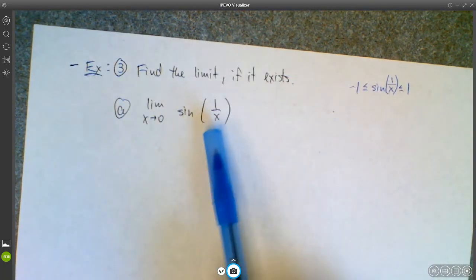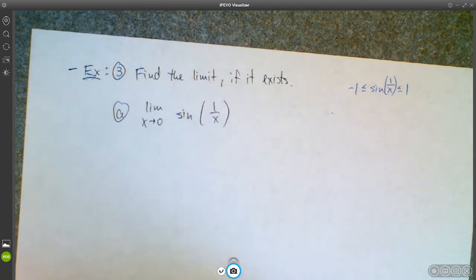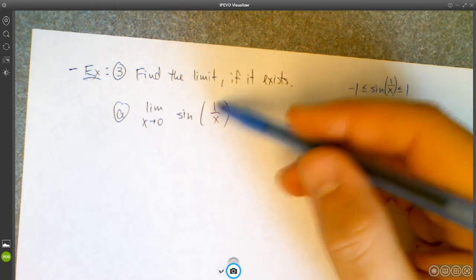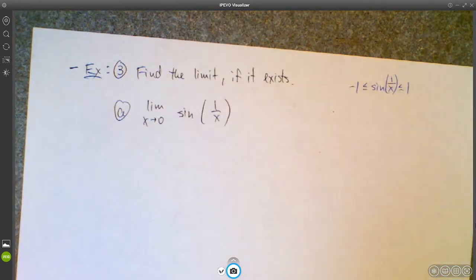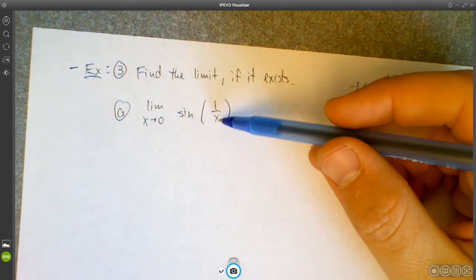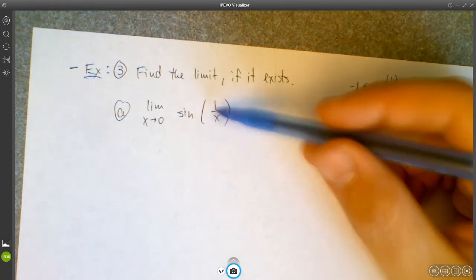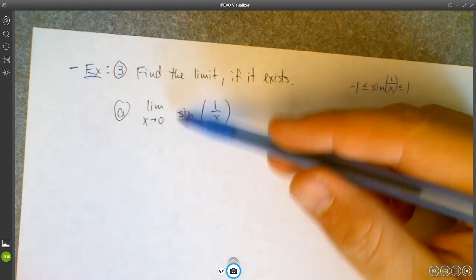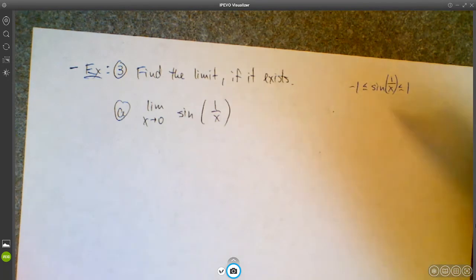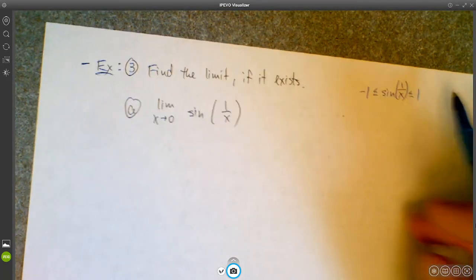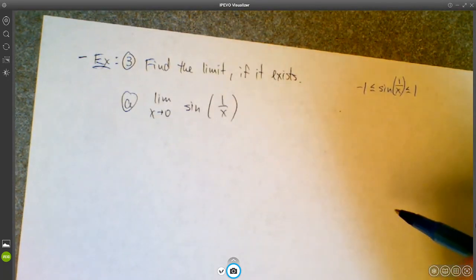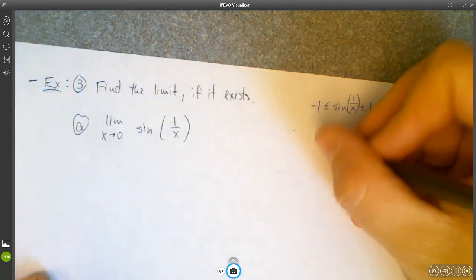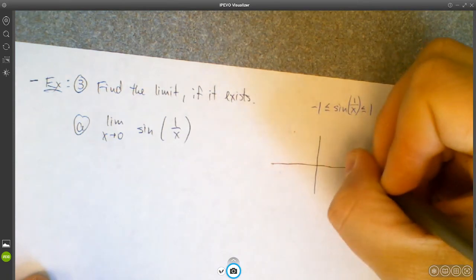Now the question is, what's happening as x gets closer and closer to 0? As we plug in smaller and smaller values for x, this fraction gets larger and larger. In fact, the smaller x gets, the larger the function value gets. So the closer we get to 0, the more the sine function is going to fluctuate between -1 and +1. It's going to start to oscillate more and more rapidly the closer we get to 0. So I'm thinking of a picture that looks like this.